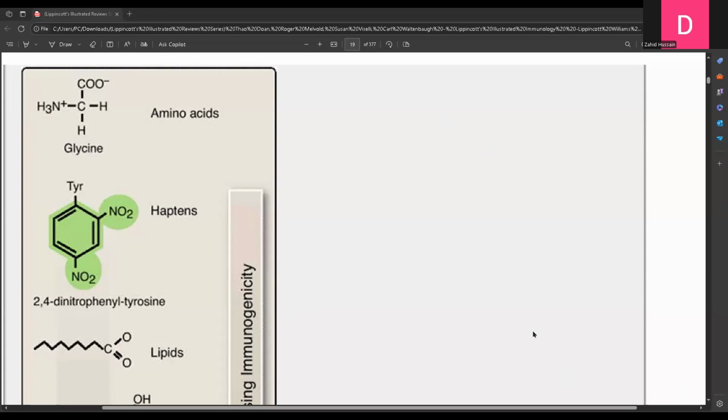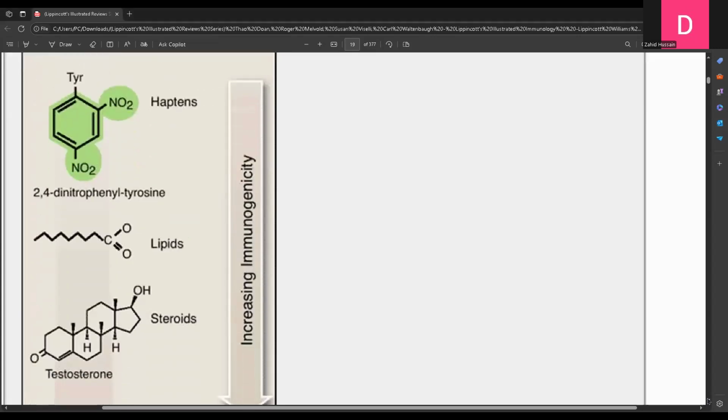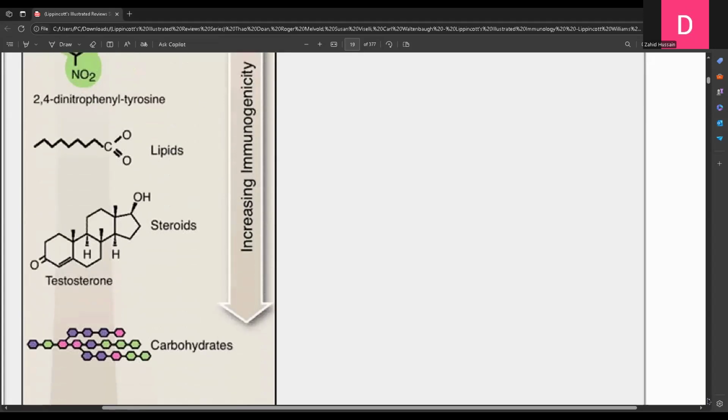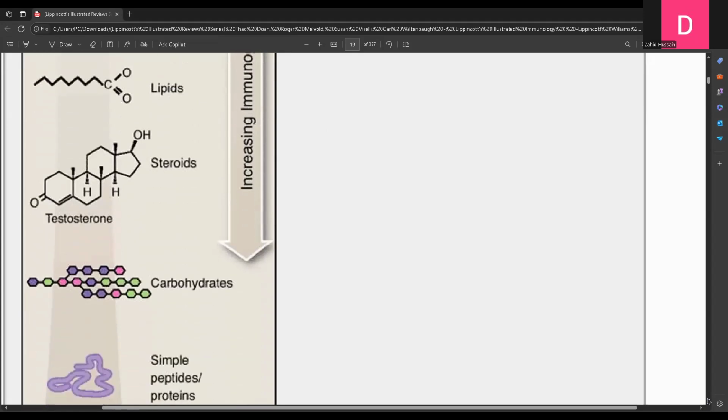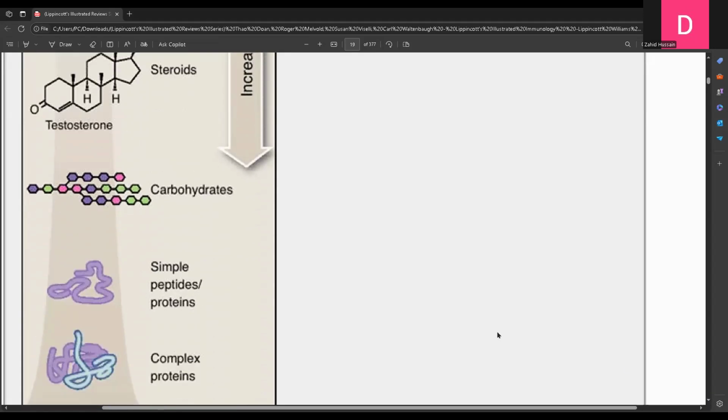And then the conjugates of the proteins with nucleic acids, with lipids, with carbohydrates, they will perform as the best immunogens. So here we see that there are amino acids and then haptens and then lipids and then steroids and then carbohydrates and then simple peptides and proteins and then complex proteins.